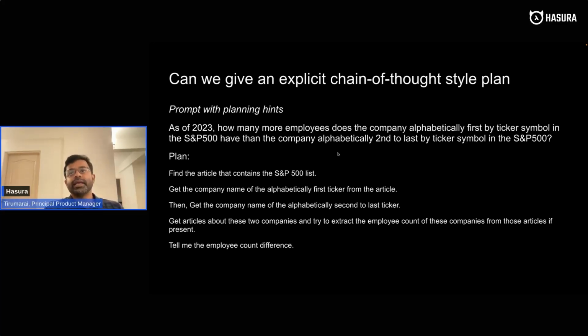So this complicated, very puzzle-like question, we have just broken into an explicit plan. And then we thought, okay, let's see if this removes the plan component of the LLM. If it removes that, is it then able to answer from the retrieved data, right? That was the intent.